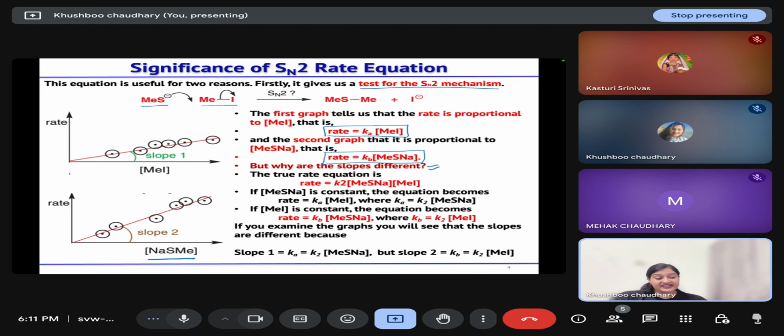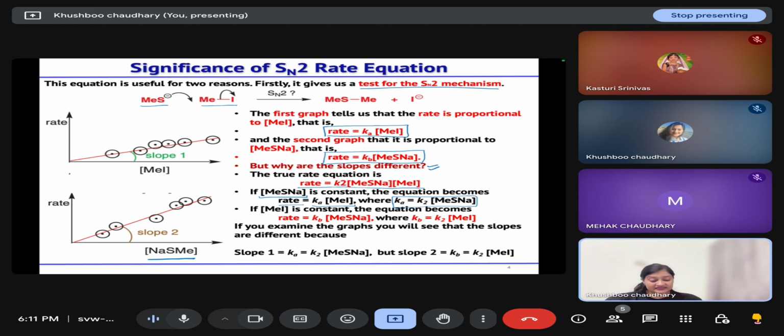Why the slopes are different, we can understand if we try to understand the true rate equation. According to the true rate equation, rate is proportional to the concentration of both your substrate as well as your nucleophile. So if we keep the nucleophile concentration constant, then rate is equal to Ka times the concentration of your substrate, where Ka is equal to K2 times the concentration of your nucleophile.